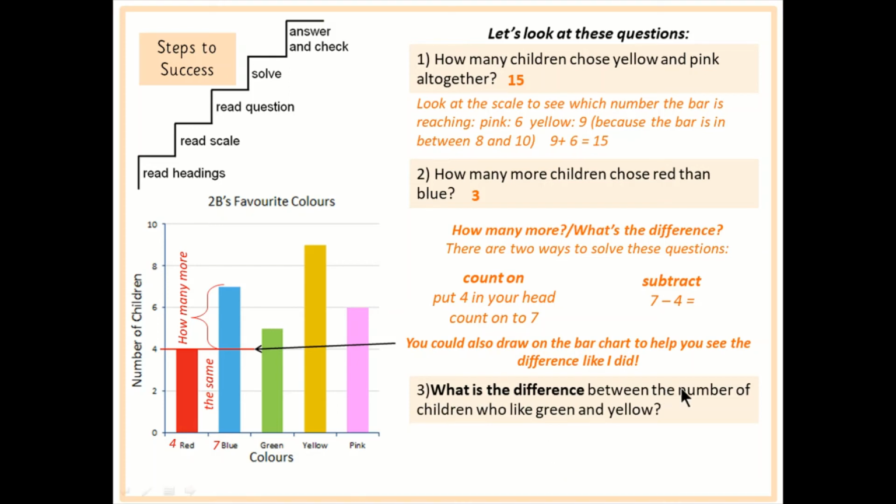What is the difference between the number of children who like green and yellow? Okay, so this time we're comparing these two. Same method as question 2. This is one I want you to have a go at yourself. So you could either count on, I'll give you a little bit of a hand. I'm looking at green and I can see it's between 4 and 6. How many children like green? Did you get 5? Brilliant. So yellow, I'm looking, how many children like yellow? It's between 8 and 10. So my answer is 9. I wonder if you got 9 as well.